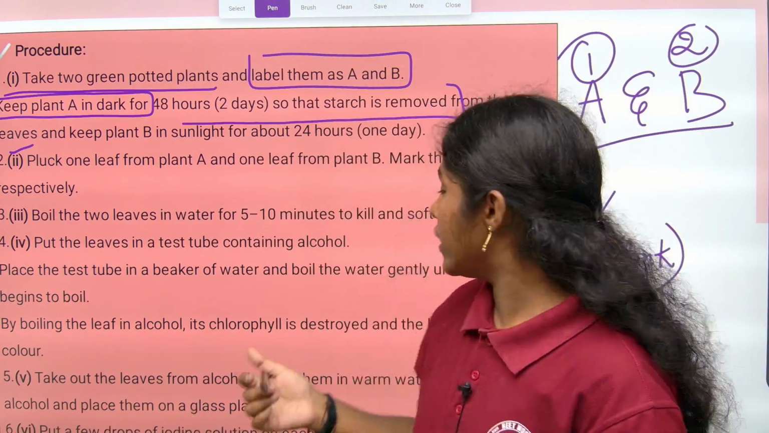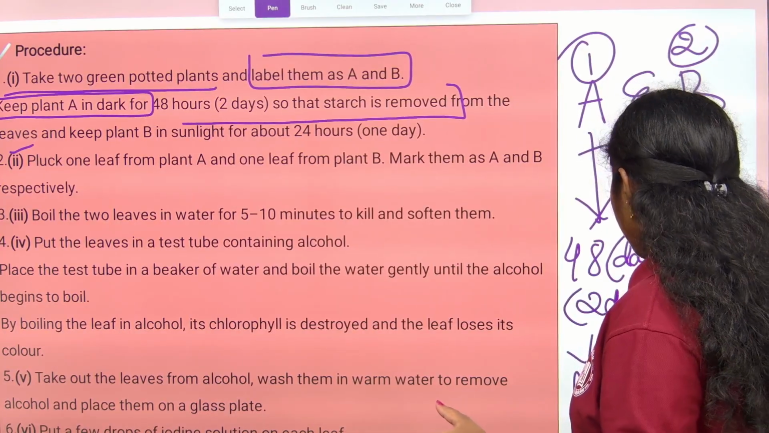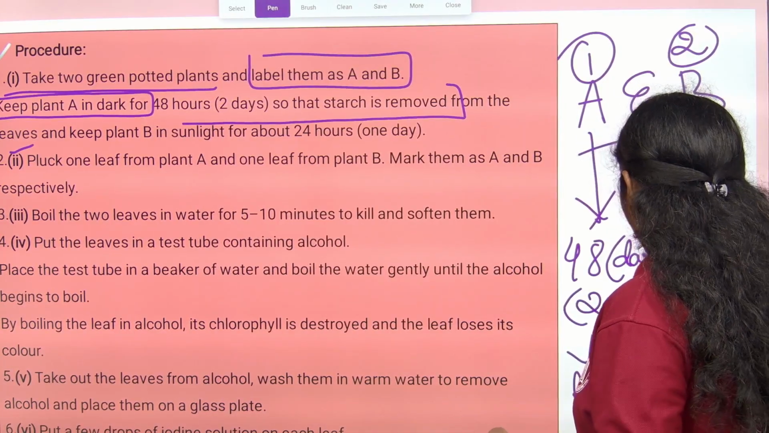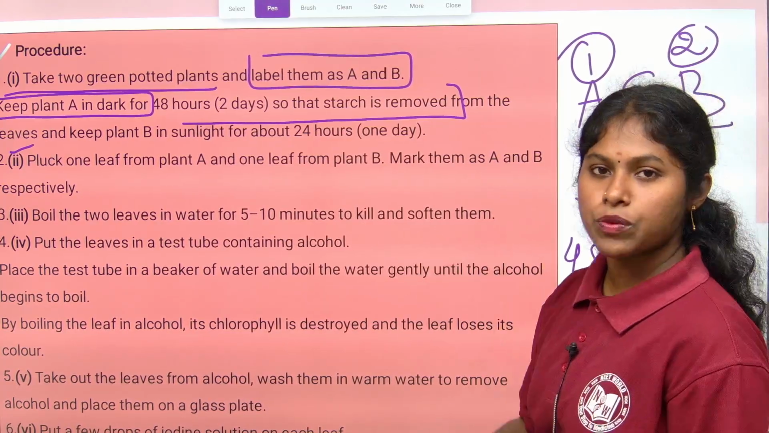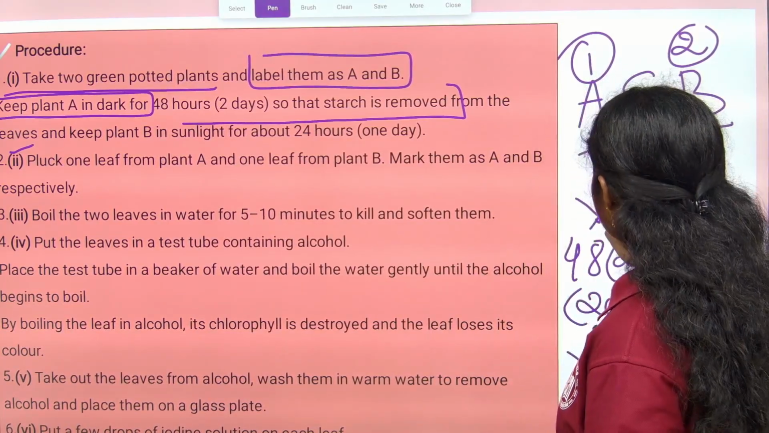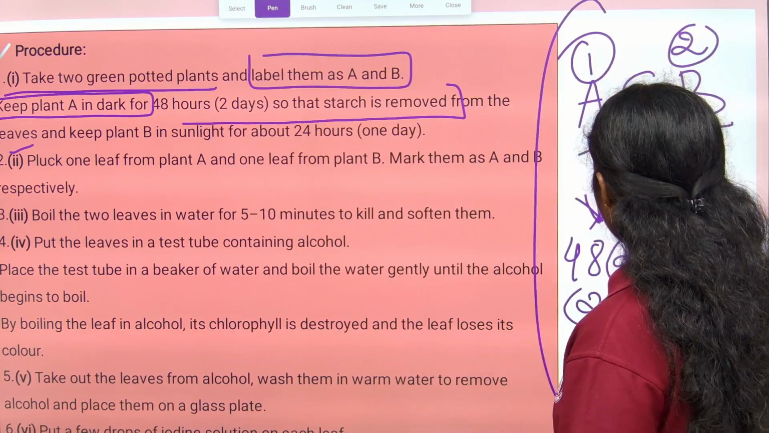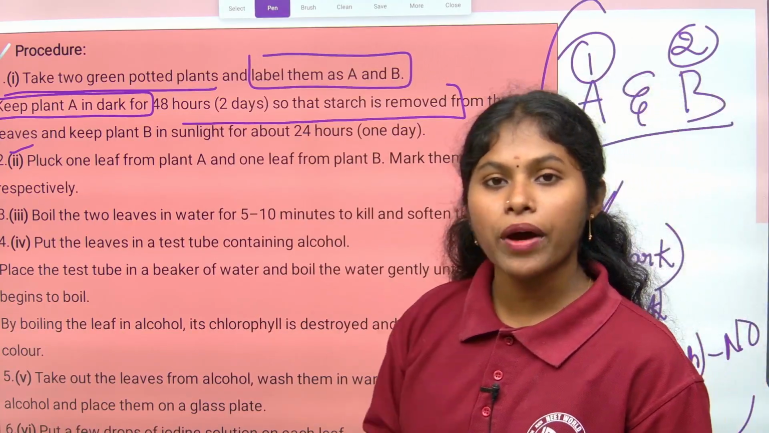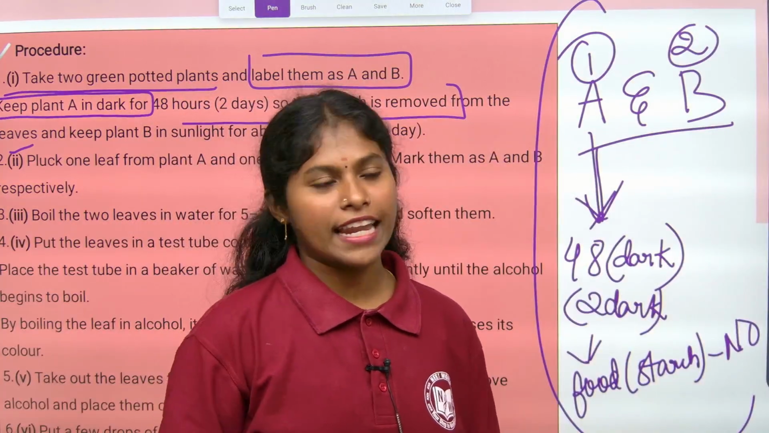So that material of food, nothing but starch, is not produced in the plants. The answer is no. That is why the starch is not formed in plant A, because it is kept in the dark place, without the element required for photosynthesis, children, nothing but sunlight, right?